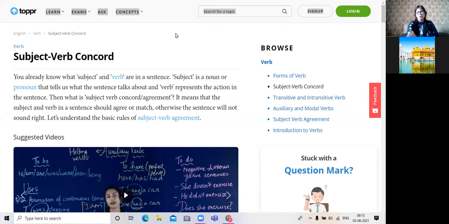the sentence. Verb, you all know, tells what action is going on, and it also tells the state of being, or the state of mind. For example, when I say she is a doctor, here is what kind of verb? Something which tells the state of being, right? He is a teacher. He is what? A teacher. So is over here tells what he is. It tells his state of being, right?